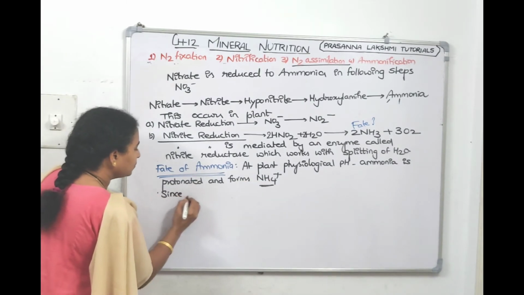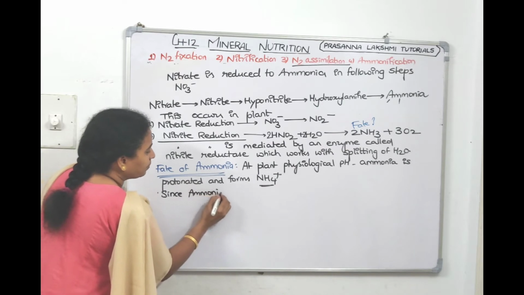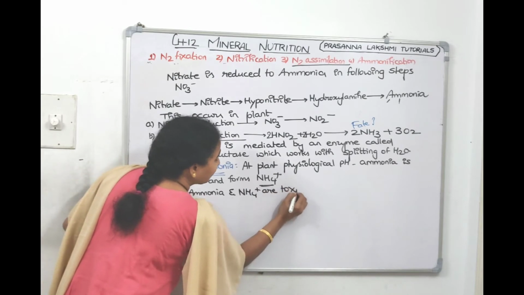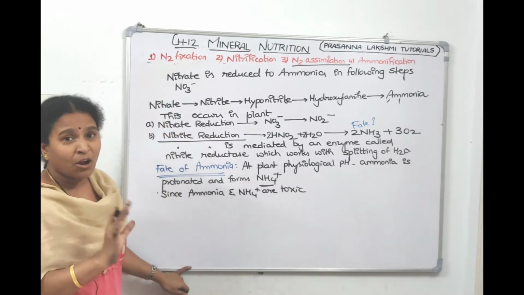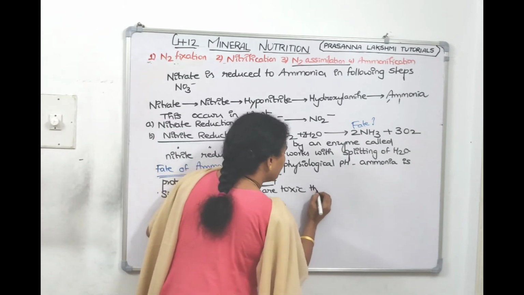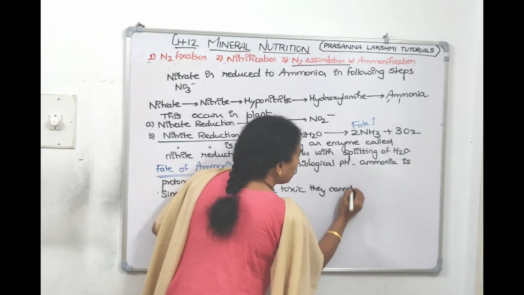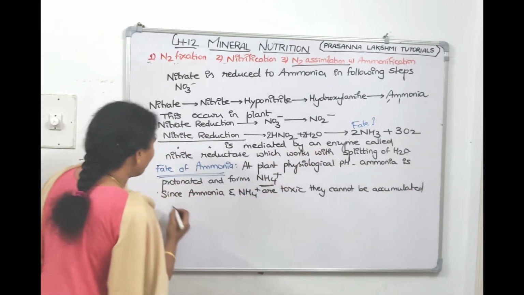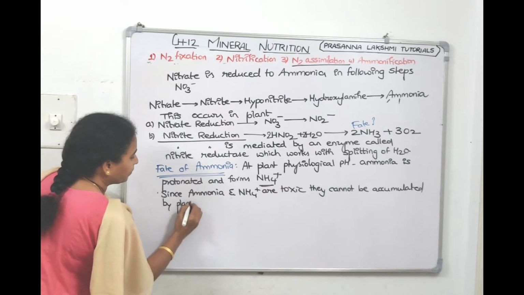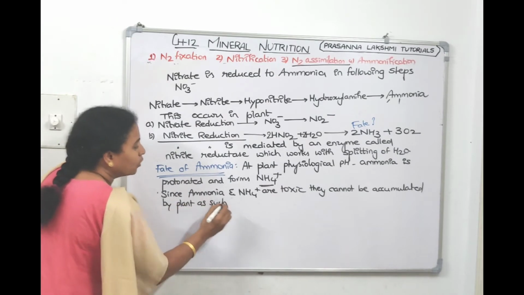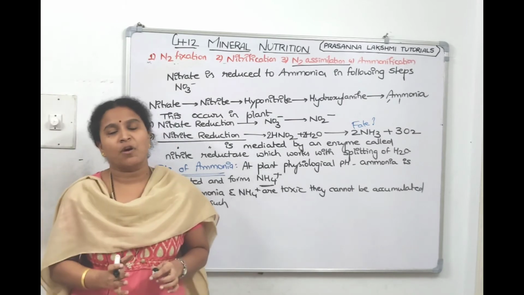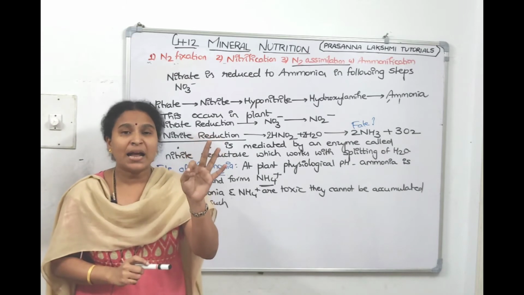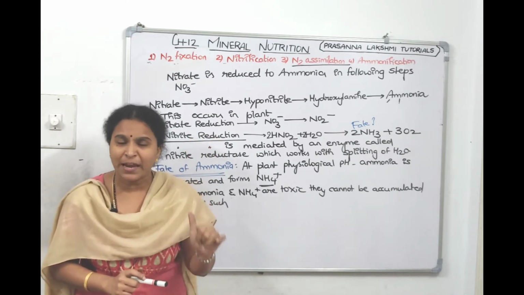Since ammonia and ammonium are toxic, they cannot be accumulated by the plant as such. So what will it do? It will try to convert them into other forms. In NCERT they have given two reactions: reductive amination and transamination are the two steps in the fate of ammonia.